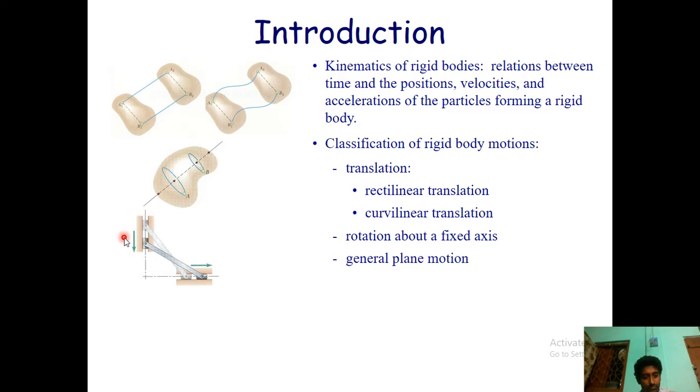Okay. Now, here you can see, for example, this goes up and this goes down. That means if this collar slides down, this collar will slide towards the right. Or vice versa, if the collar slides towards the left, this collar will go up.